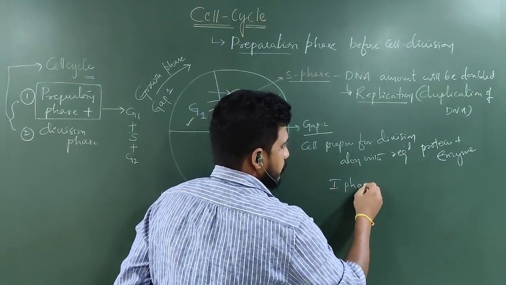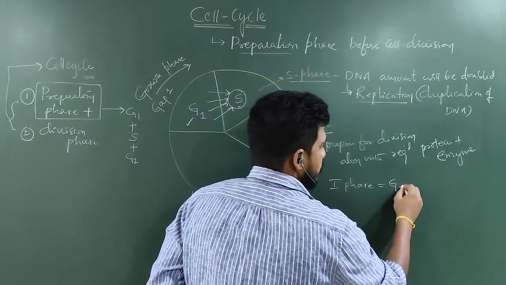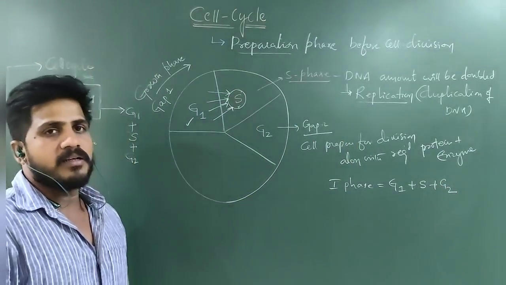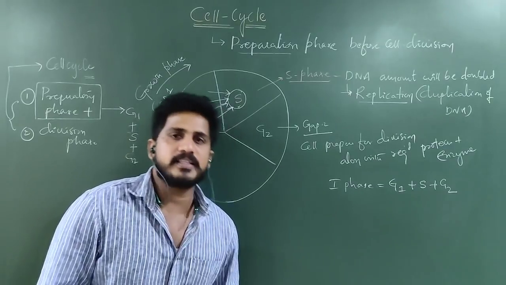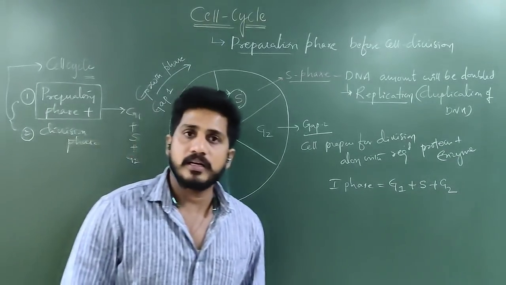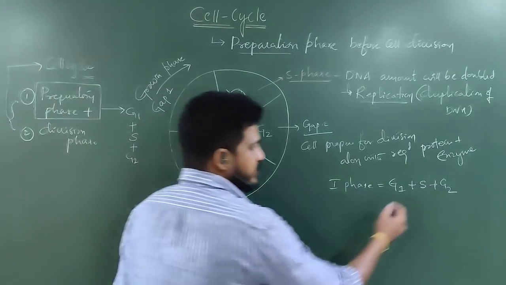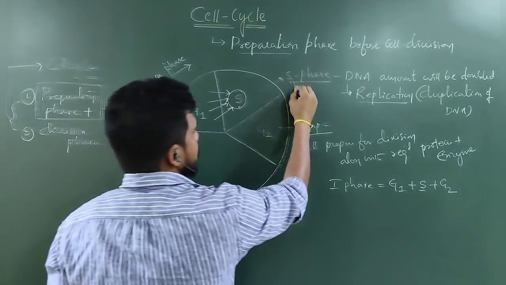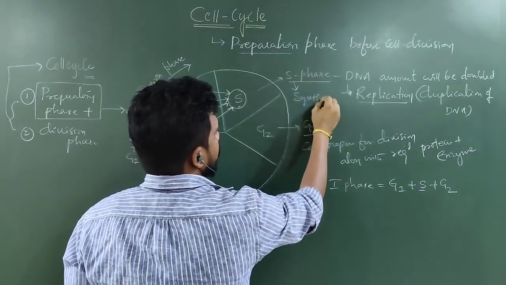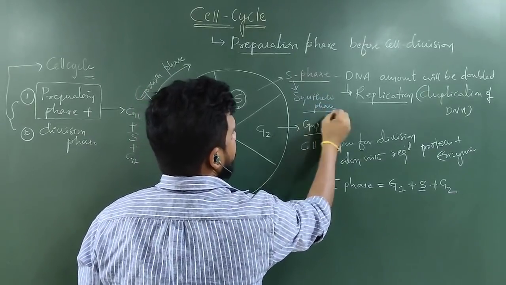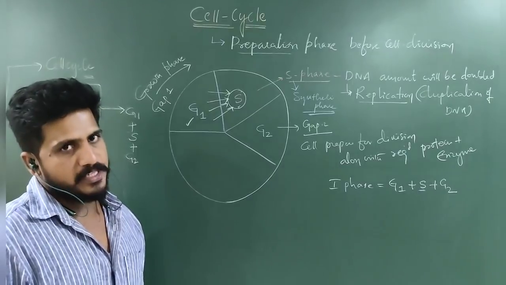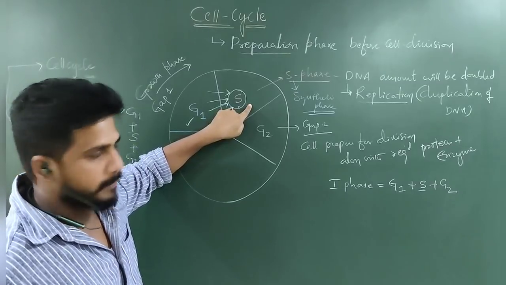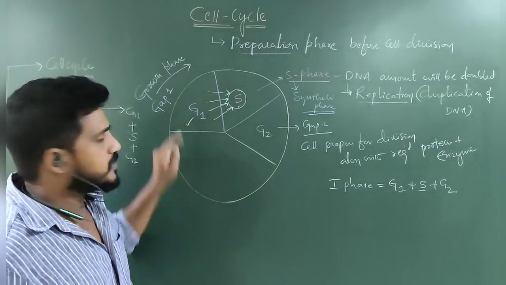So G1, S and G2, all the three together is called interphase. Interphase is equal to G1 plus S plus G2. In G1, the cytoplasm will increase along with the enzymes required for replication synthesized in G1. In S, what happens? Replication takes place. Then why is it called S? S means synthesis phase. New DNA will be synthesized by the process of replication. For that, many enzymes are required. Such enzymes are not prepared in S. Enzymes required for DNA replication form in G1.